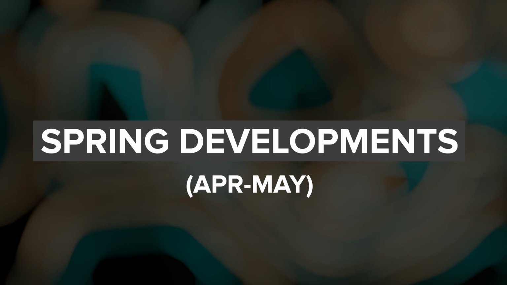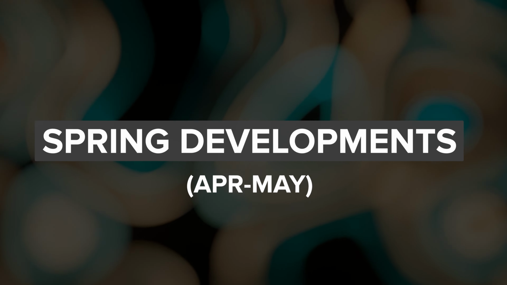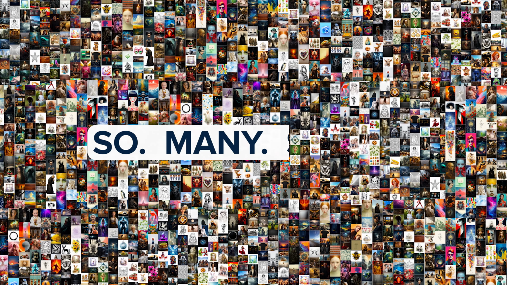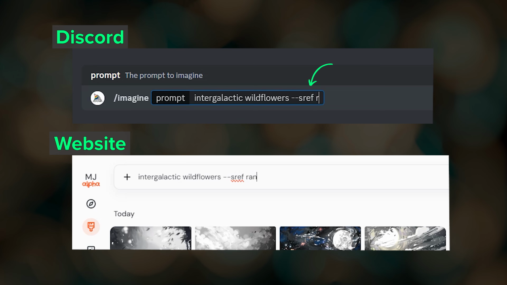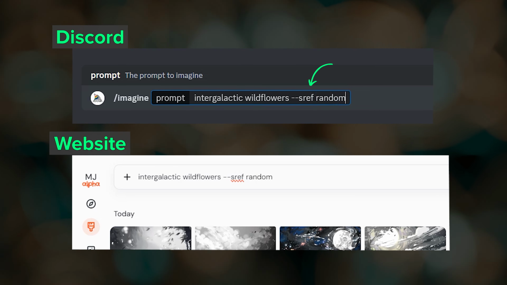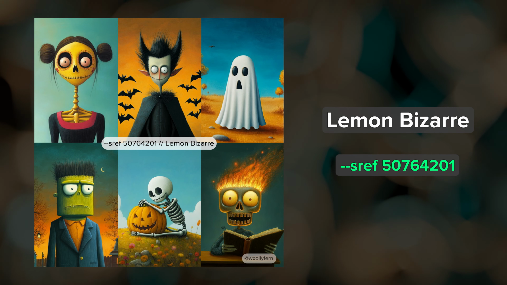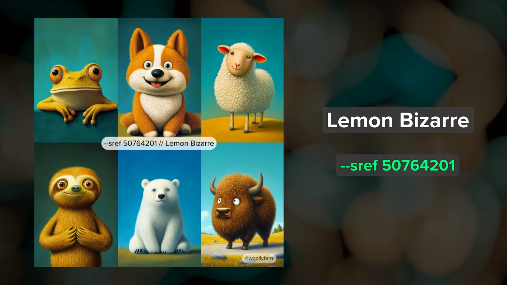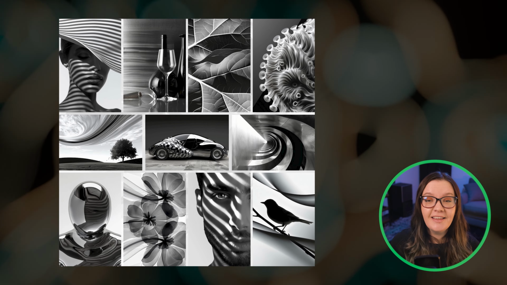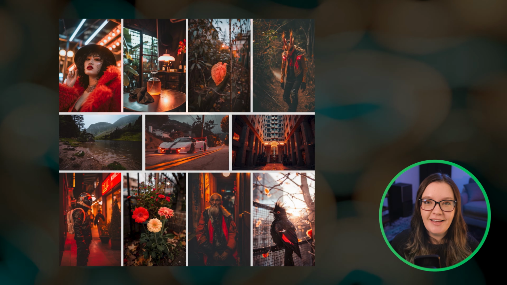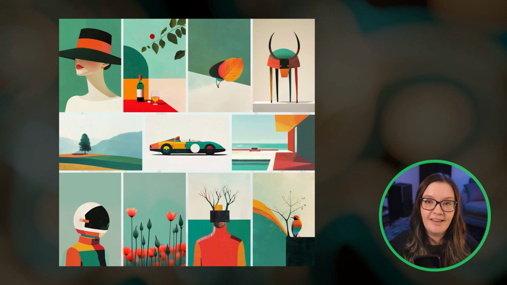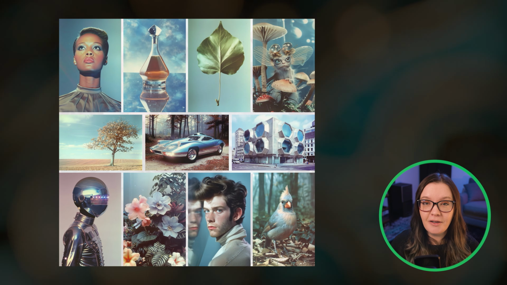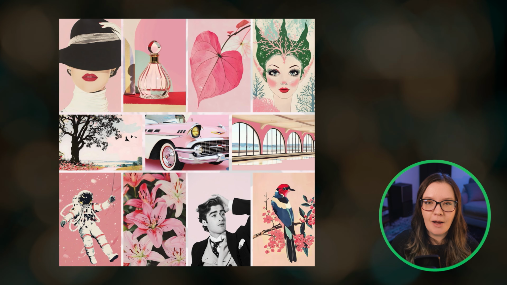In April, style reference continued to evolve and SREF random was introduced, letting us explore the latent space of visual styles. Just add --sref random to your prompt and a random style is applied to your results that can be called in future prompts using a specific code number. This opened up many rabbit holes for me. Style reference is my favorite feature, and I have a whole collection of curated SREF codes available for download along with several videos. I'll link those down below.